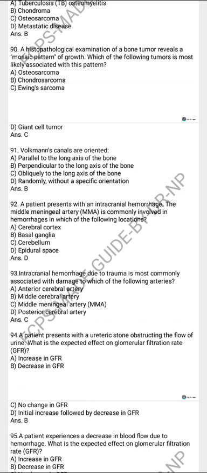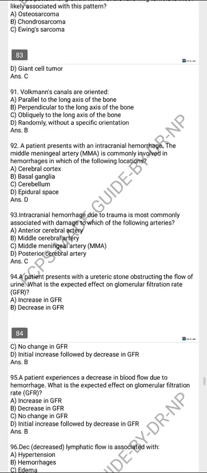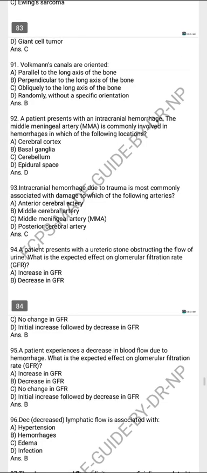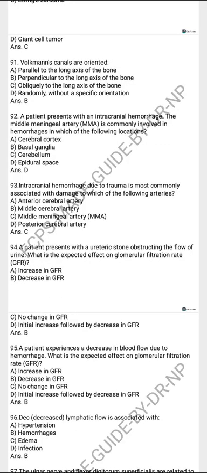Patient presents with a ureteric stone obstructing the flow of the urine, which is expected to affect the GFR. That is the decrease in the GFR. The patient experiences a decrease in the blood flow due to hemorrhage. What is the expected effect on the glomerular filtration rate? The decrease in the GFR. The decreased lymphatic flow is associated with the hemorrhage.